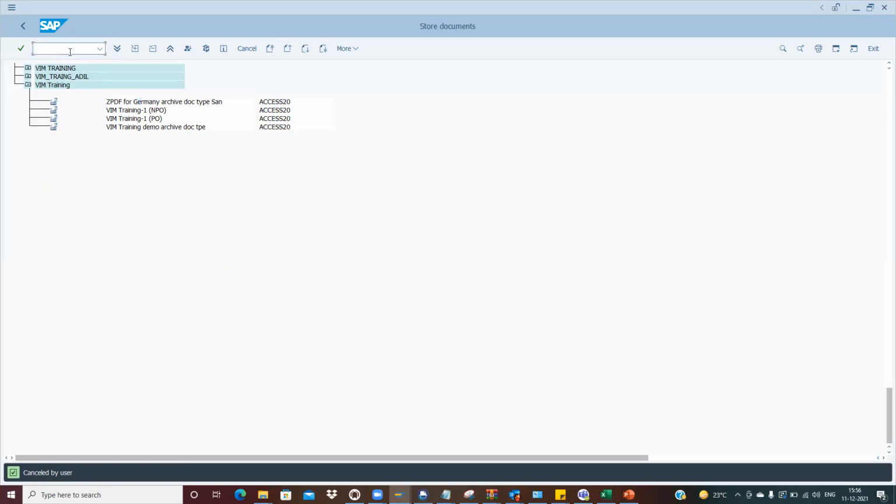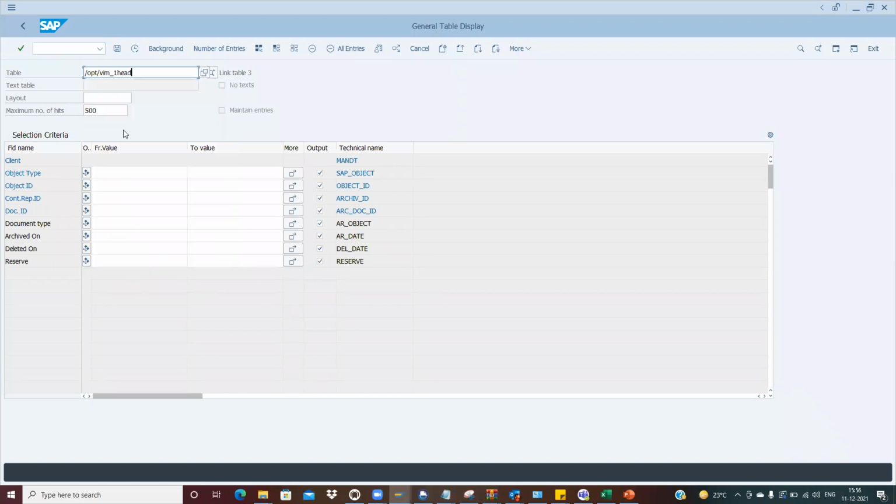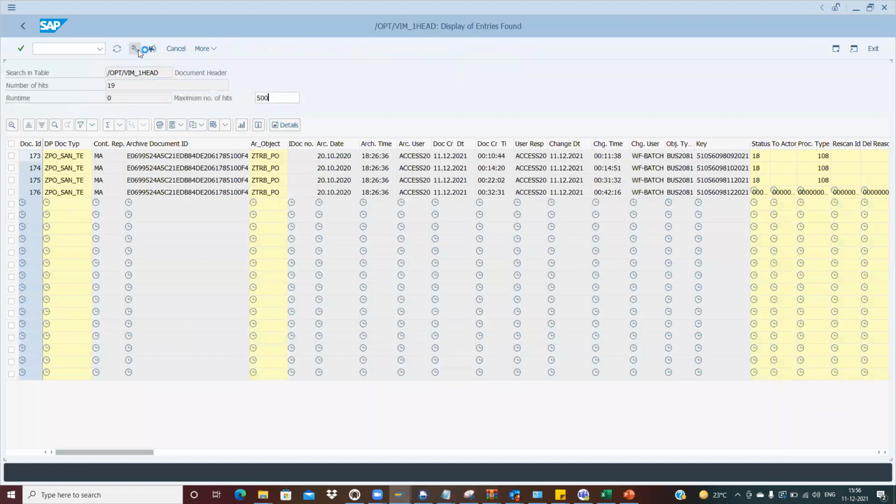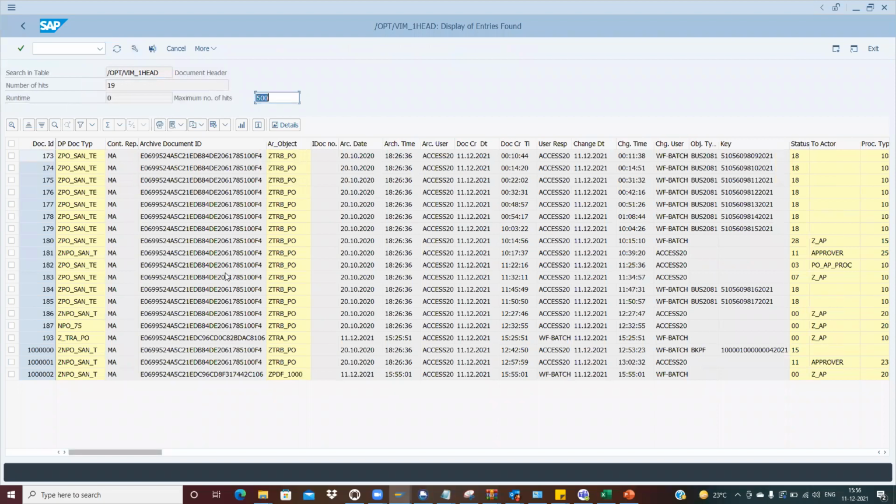Okay, now let me just show you here. Document here. See, it has created the new archive doc type, and it has come good with the NPO. This is my archive doc type, right? Now why this thing is not NPO and all that, we will discuss it separately in the next upcoming sessions.